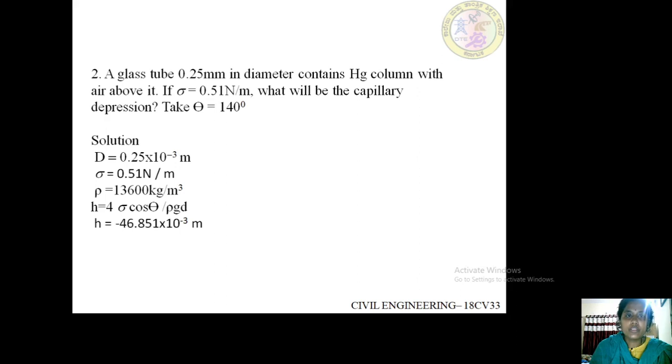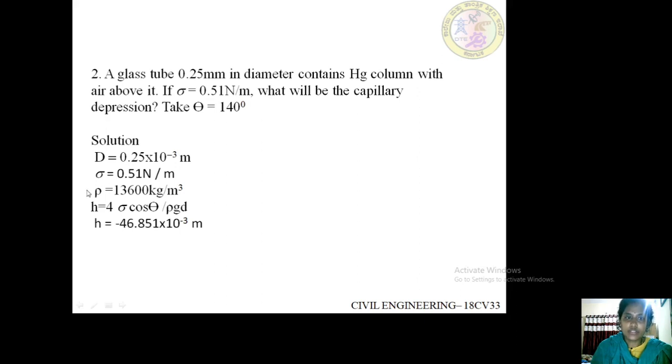One more problem is there, that is on capillary fall. So here you can observe the theta value is given as 140 degrees and they have mentioned it as a mercury column, okay, and diameter is given. You need to determine the height of the liquid.